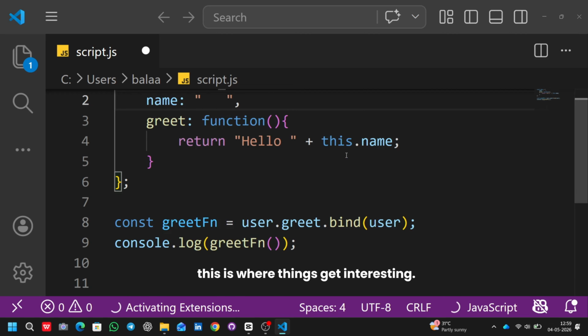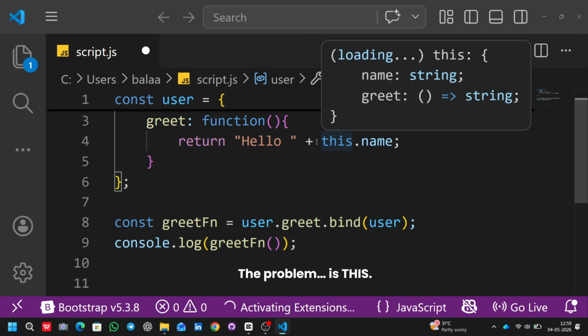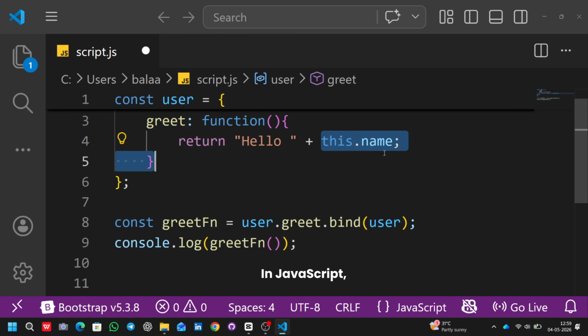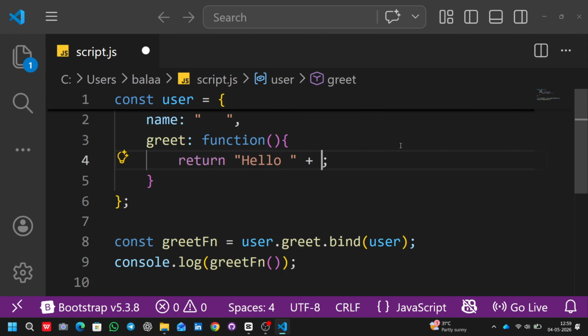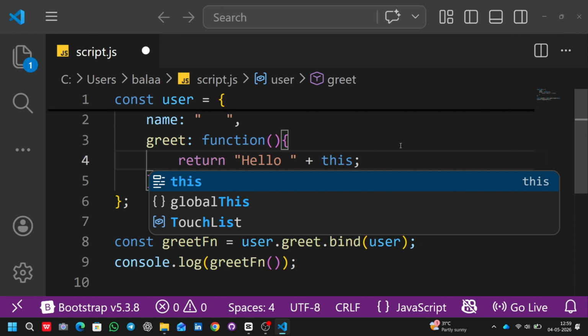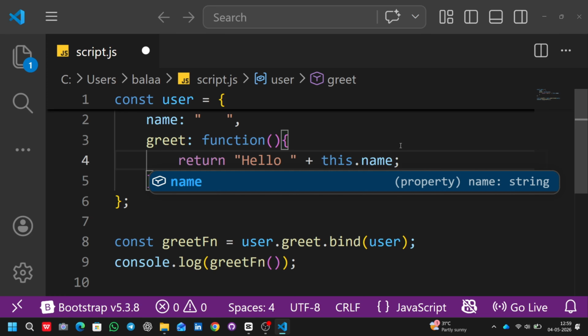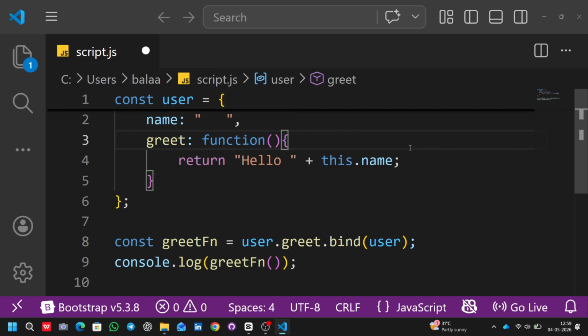Yeah, this is where things get interesting. Because the problem is not your code. The problem is this. In JavaScript, this is not fixed. It doesn't care where the function is written. It only cares about how the function is called. Let that sink in. When you call user.greet, JavaScript says, okay, this function belongs to user, so this equals user and you get hello Arun.